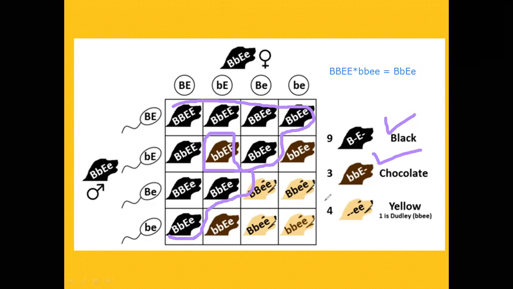Epistasis happened in four of the dogs if we made this Punnett square of 16. So this is the ratio in epistasis.